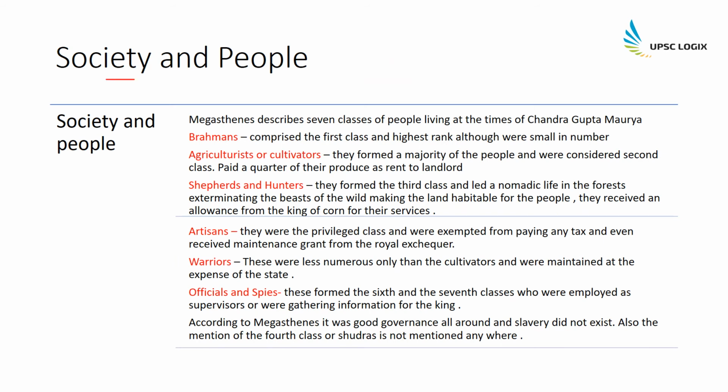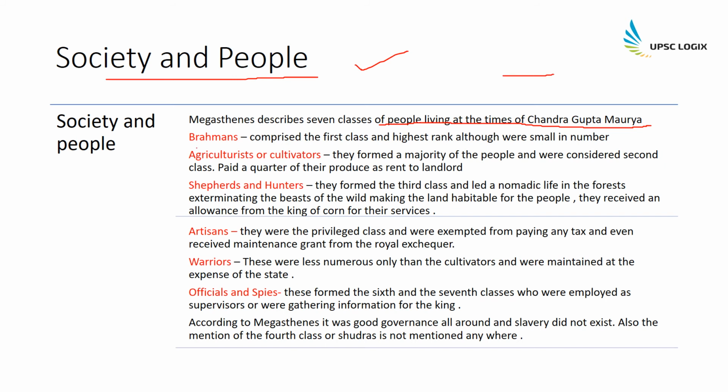Then about the society and the people, Megasthenes has got certain things to say, and Megasthenes describes 7 classes of people living in the times of Chandragupta Maurya. He does not mention slaves as a particular class, and this is a very important question. Most of the times it is asked what are the 7 classes of people that have been mentioned by Megasthenes, or whether slaves have been mentioned in the 7 classes that Megasthenes has described. So slaves are not part of the society.